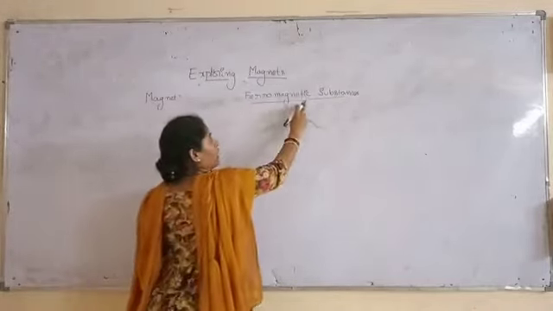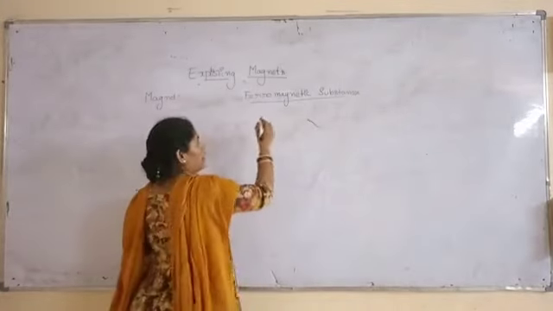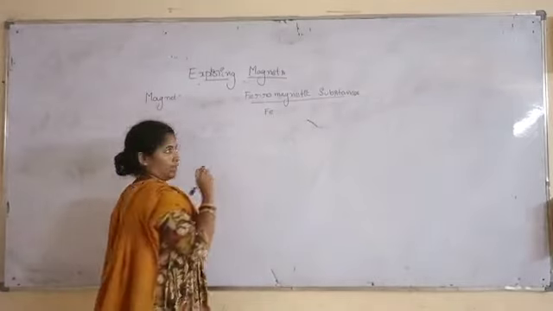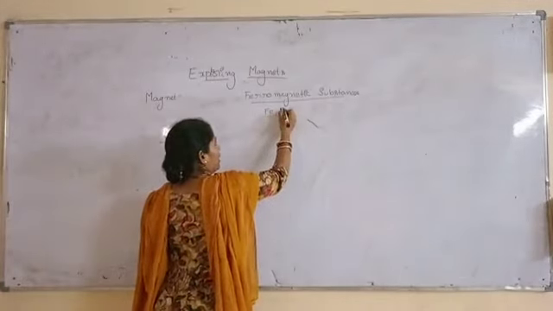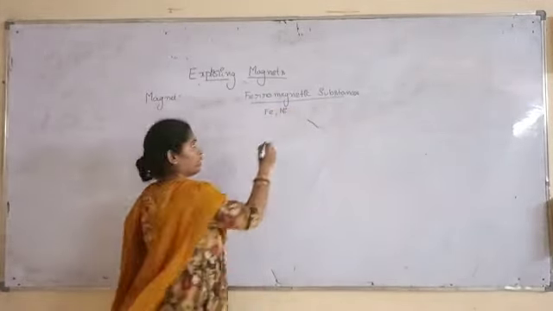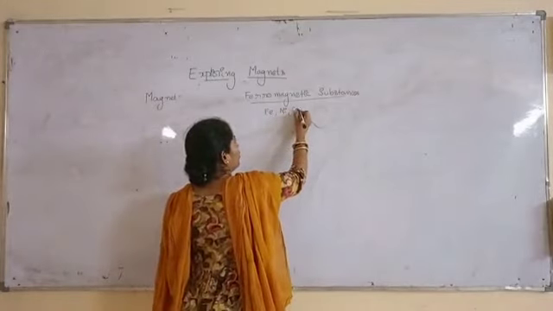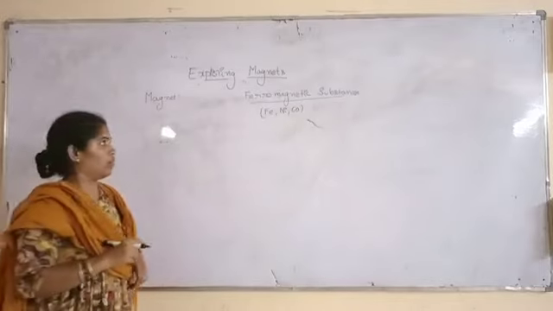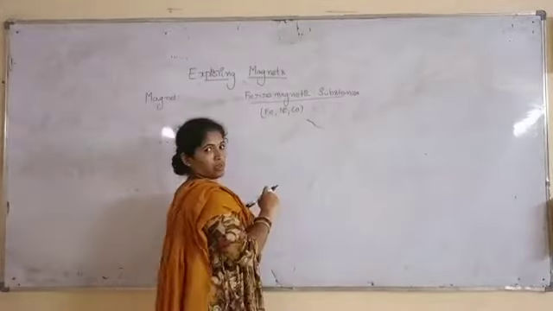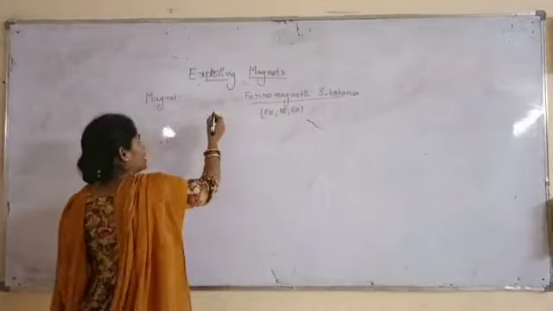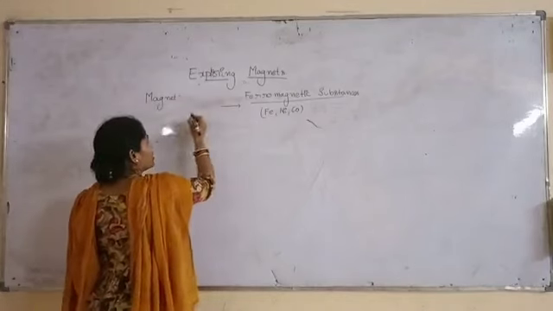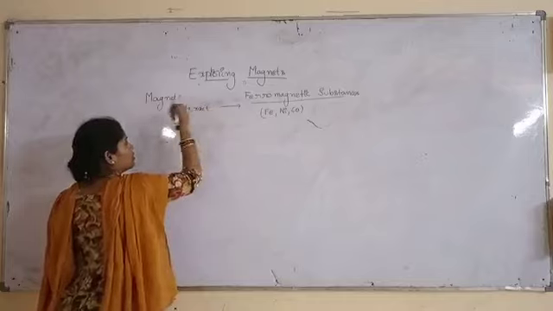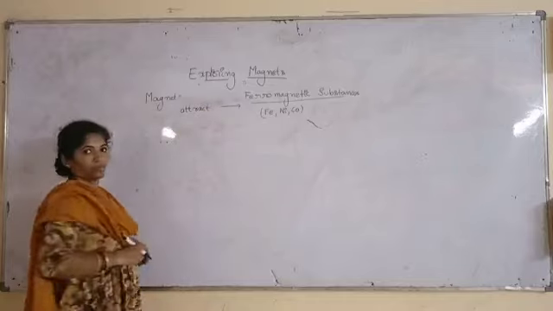What are ferromagnetic substances? Ferromagnetic substances are iron (Fe), nickel (Ni), and cobalt. These elements are called ferromagnetic substances. Any substance which attracts these ferromagnetic substances is called a magnet.